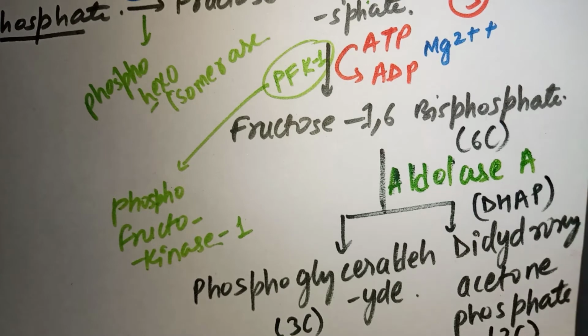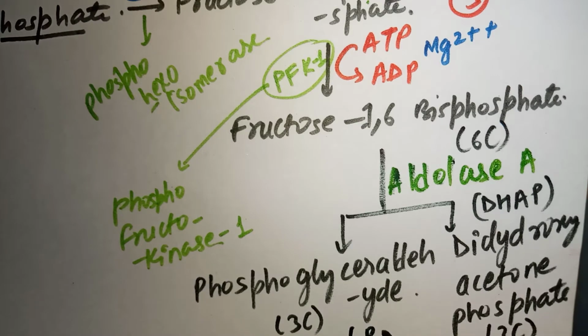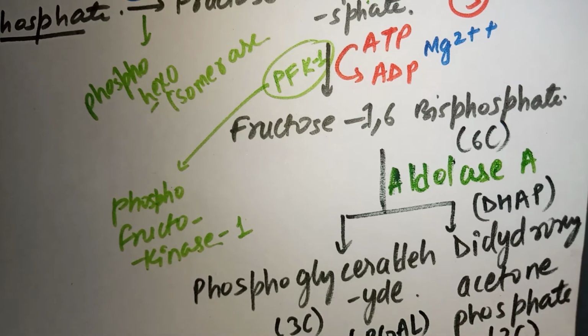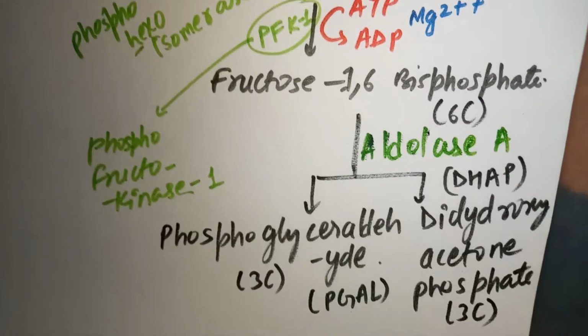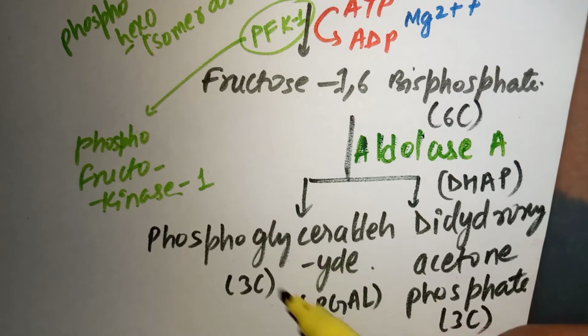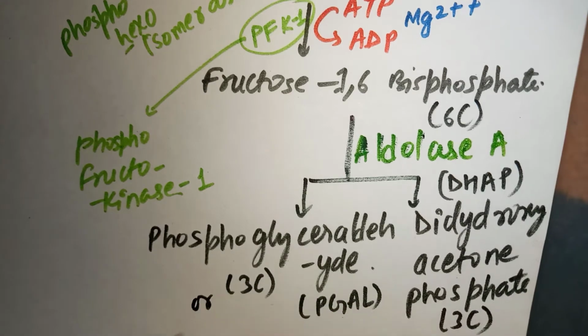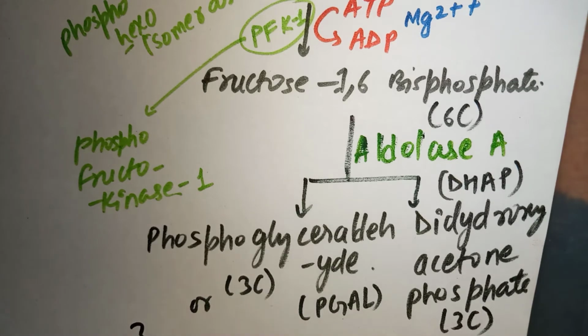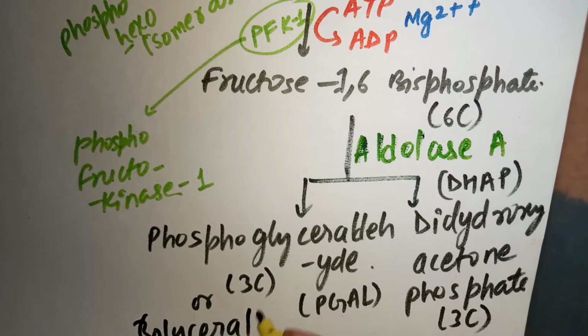And this is phosphoglyceraldehyde, this is PGAL, दैट इज पागल, ठीक है। तो अभी हम निमोनिक में क्या बोलते हैं इनको, PGAL और पागल, and DHAP, that is dihydroxy acetone phosphate. All right. There is another name for this phosphoglyceraldehyde, that is glyceraldehyde 3 phosphate.